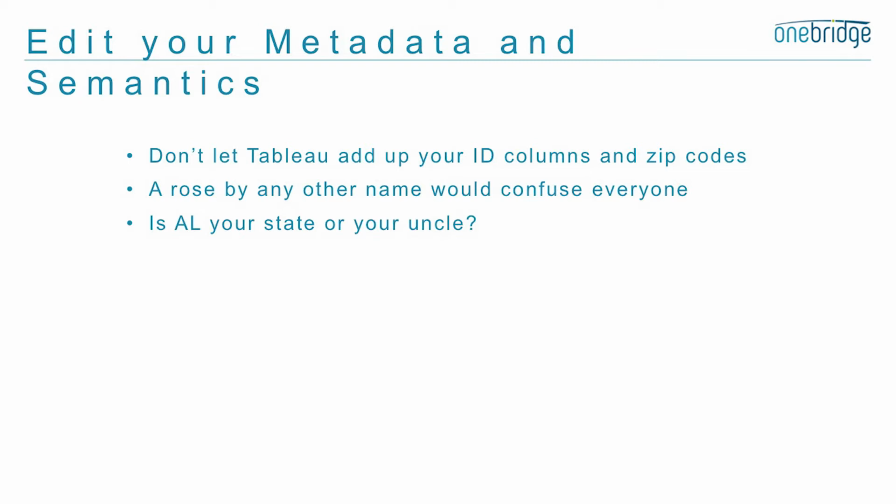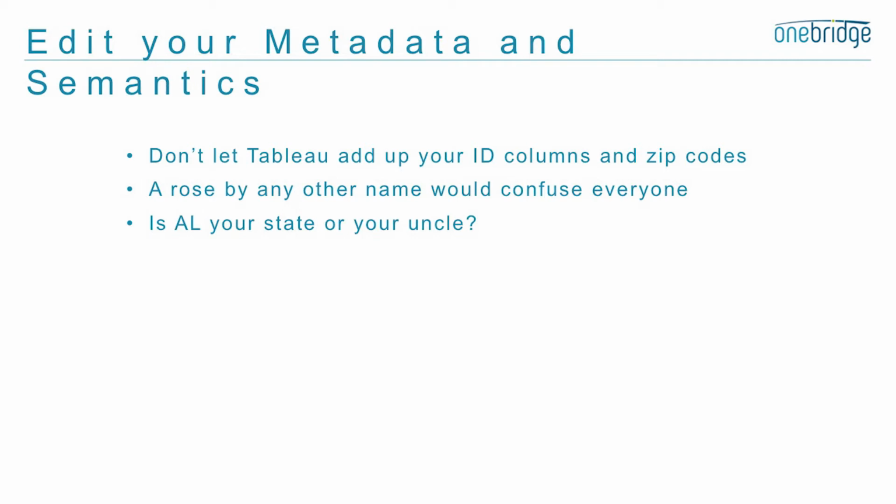Semantics is the names that you call things. And a rose by any other name, contrary to Shakespeare, would confuse everyone. AL, what does that mean? You don't want Tableau to think that AL is your Uncle Al. You want Tableau to know that AL means the state of Alabama.